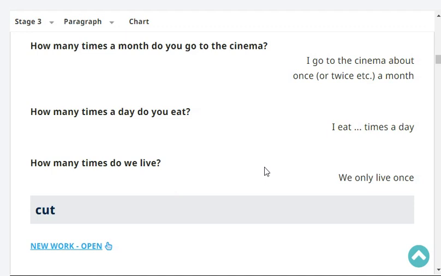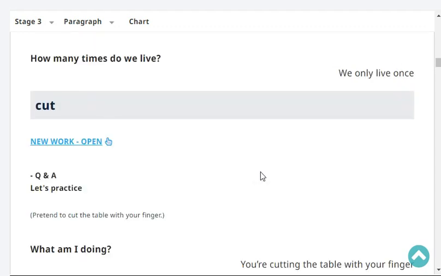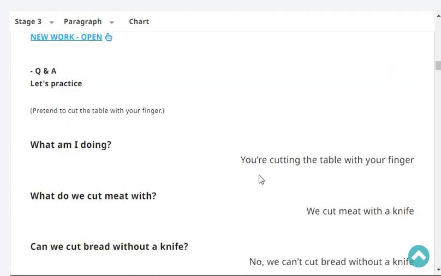How many times a day do you eat? I eat 3 times a day. How many times do we live? We live only once. Very good. Okay, what am I doing?